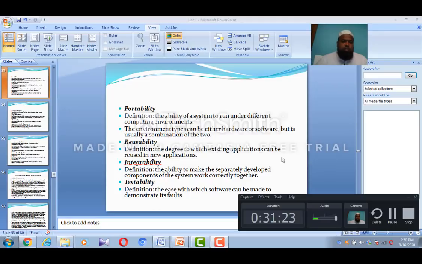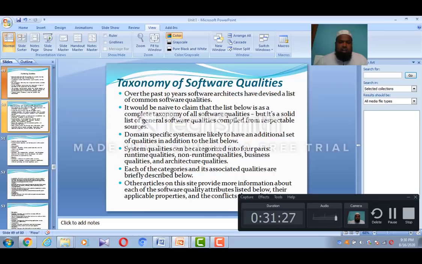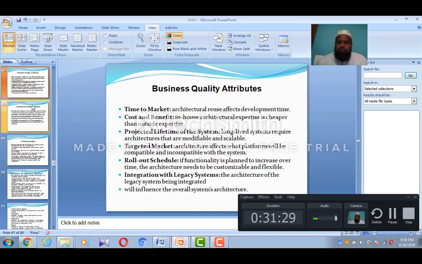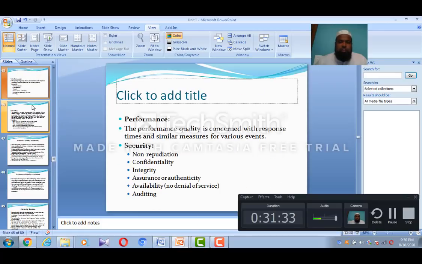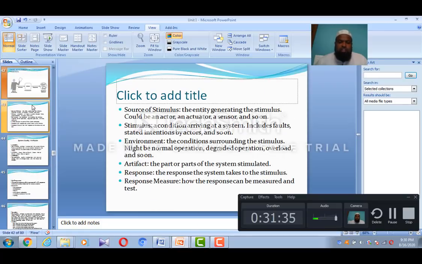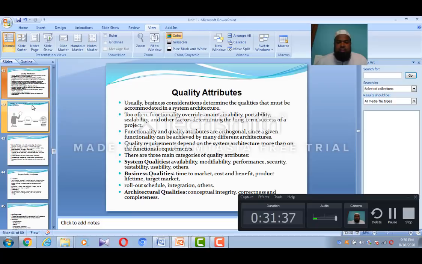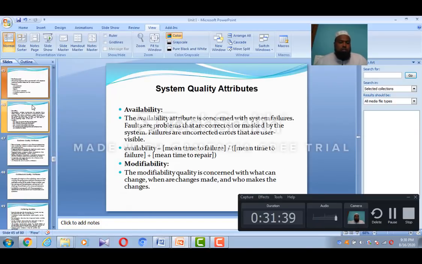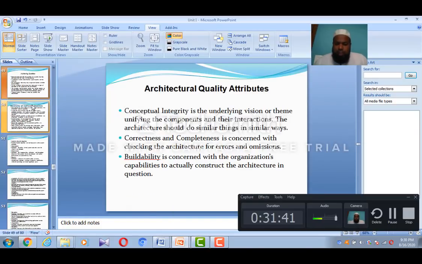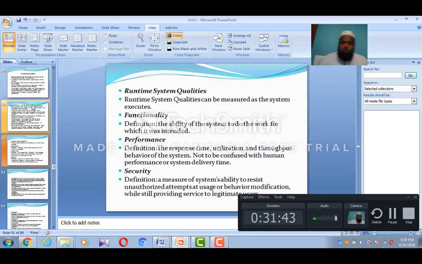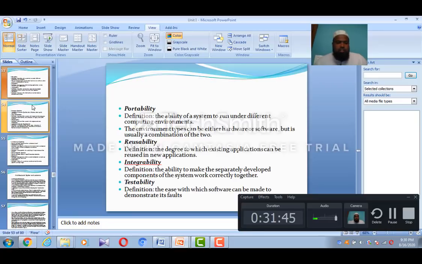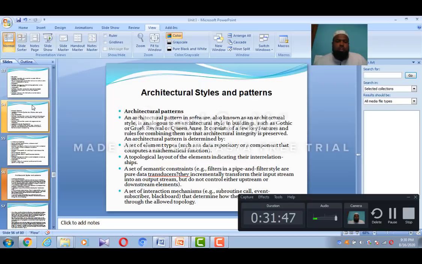So my dear students, if you have any questions, you can ask here, or you can mail me at my mail ID also, if you are unable to get back to me. Business quality attributes I have covered here. Each and every attribute I have given in a very simple definition. So I request all the students to put up any queries regarding today's class, only on quality attributes.